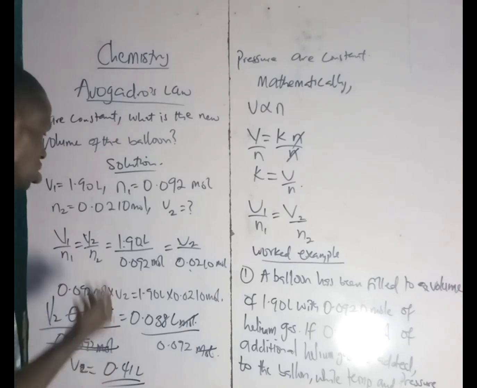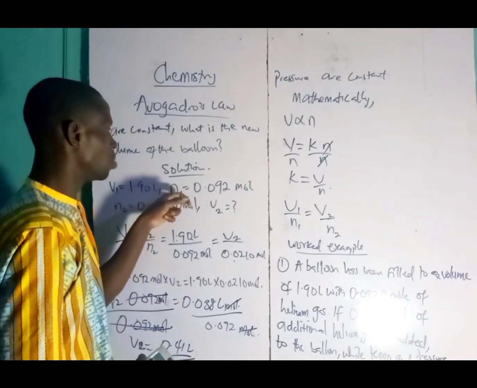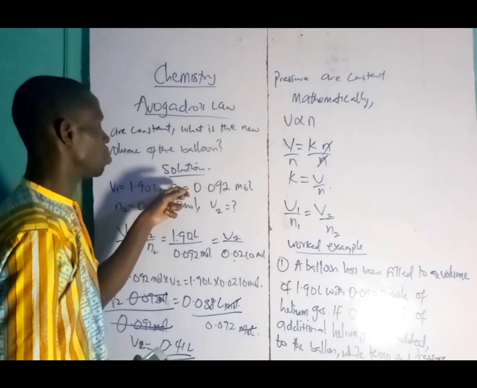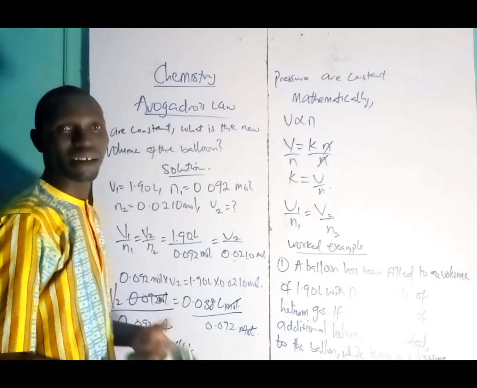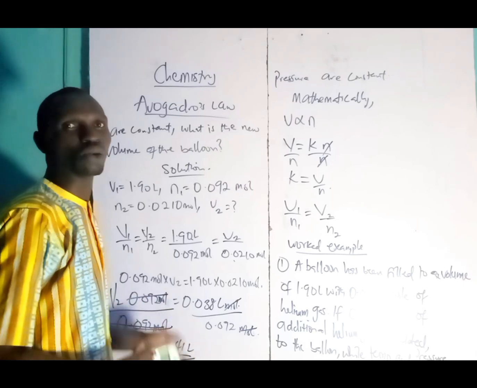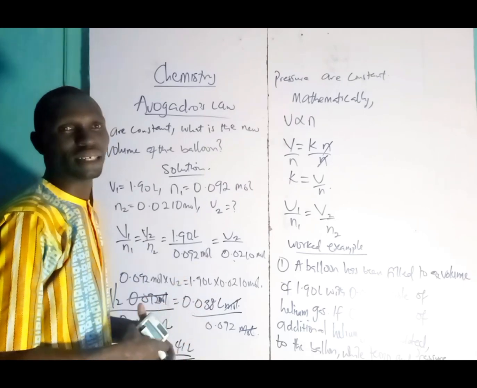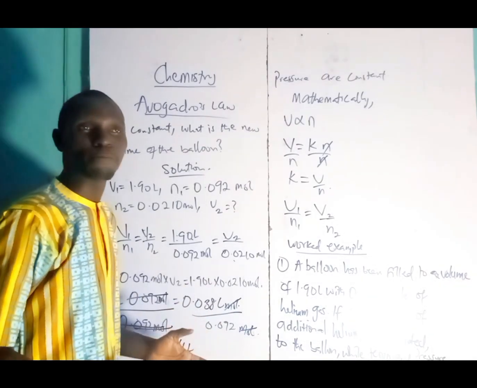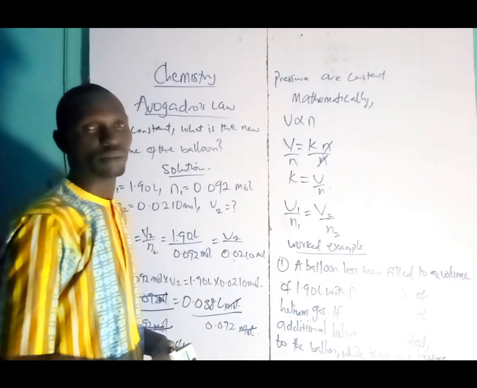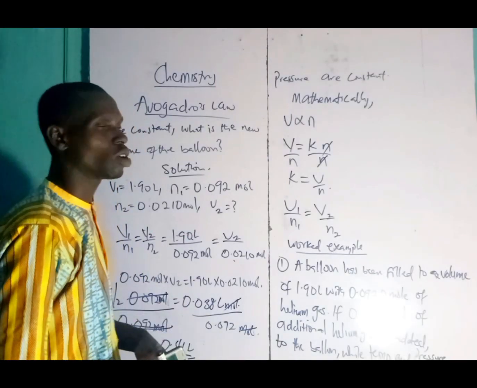Of course, this is how simple Avogadro's law is. When our number of particles are not given in mole, maybe probably in gram, we have to calculate it down to mole. We are going to see how to do that while solving for ideal gas law. All right, so this is all about Avogadro's law.